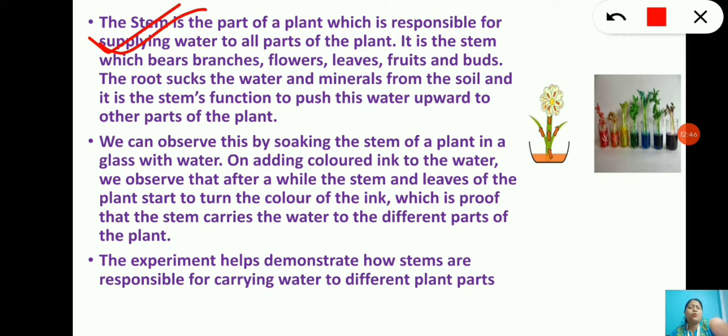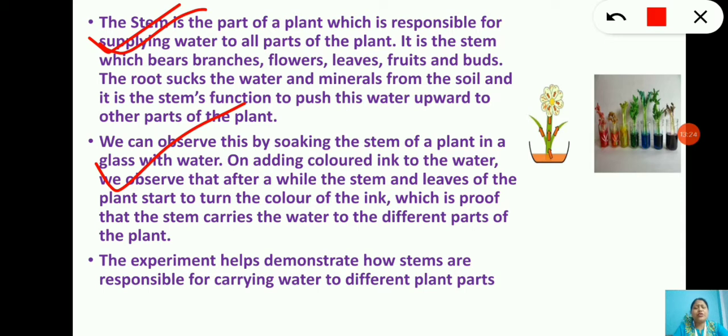Children, please remember, this is the most important point. It says that the root absorbs the water and minerals, but the stem helps in conduction of this water and minerals to the different parts of the body. The main function of the stem is to push this water upward to other parts of the plant. Please remember this line. We can observe this by soaking the stem of a plant in a glass with water. In order to prove the process of conduction by stem, we can do one activity.